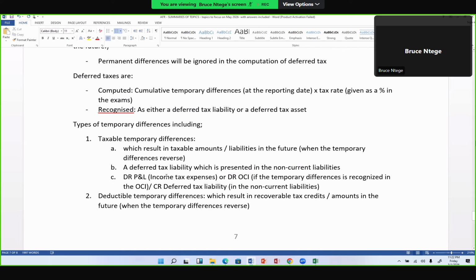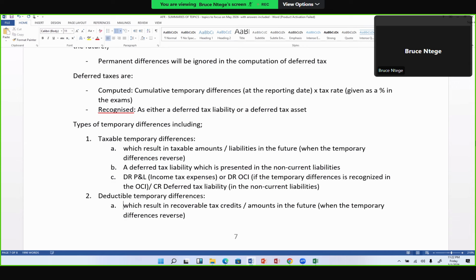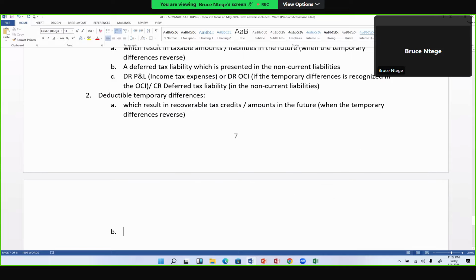Now, if it's a deductible temporary difference, we are looking at a temporary difference that results in a recoverable tax credit. In this case, we are going to have a deferred tax asset, presented normally in the current assets.